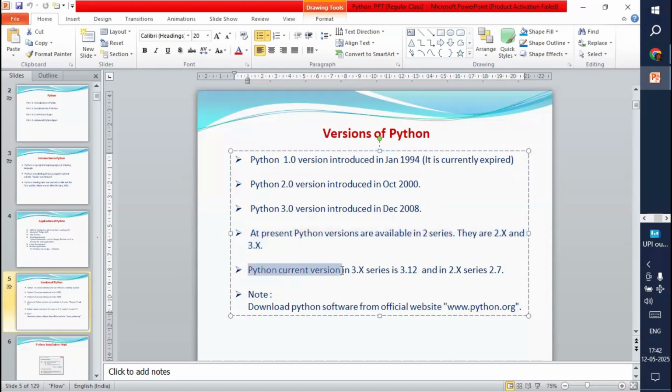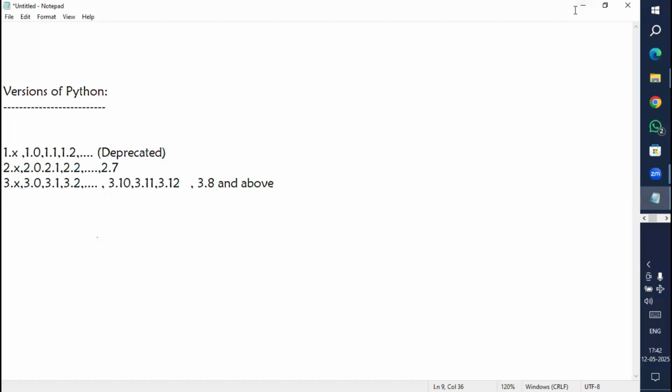The current Python version in the 3.x series is 3.12. However, we also may have some subversions, which I am going to show you on the official website. So the 3.x series is 3.12, and in the 2.x series it is 2.7. These are the currently available versions, and we can download them and work with them. You can download the Python software from the official website. The website is www.python.org. Let me show that website for you.